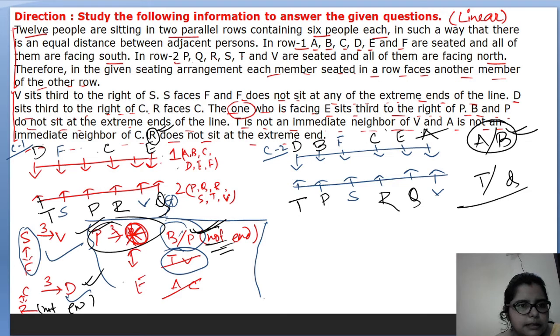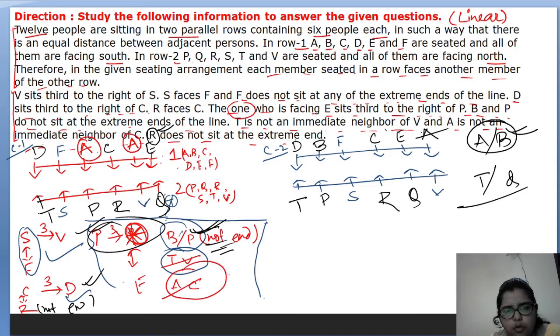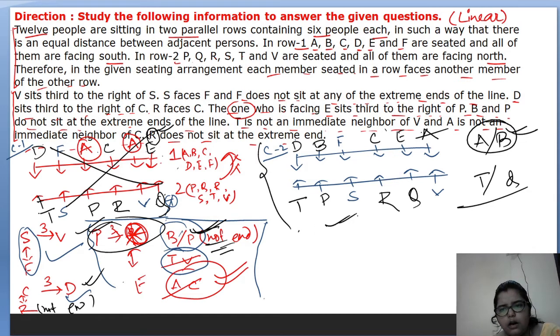If I write A here or A here, then there will be a problem. Why? Because it is already given to us that A and C will not sit together. So if I write A here or here, it will violate our statement. Then what? We cannot consider this one. So we will go with case 2 only. This is the final arrangement.